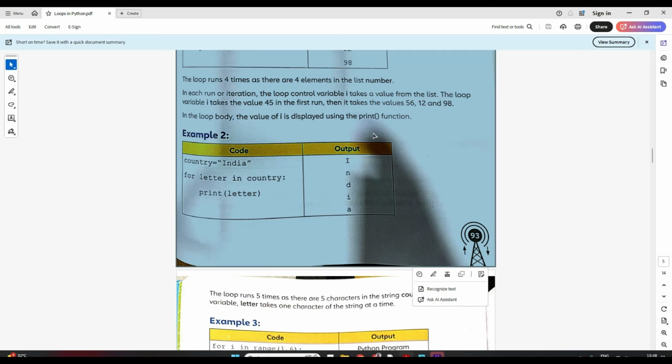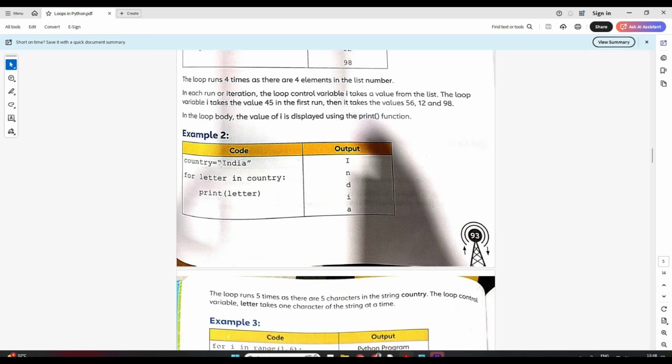Now see the second. Here I want to print each letter of the word. So I have specified country as India. So for letter in country, print letter. First it will take the letter I and print I. Then it will go up, the second letter is N, again it will print N. Again go up, take D, print D. Like this all the letters will be printed. Clear? Now see the third example. Here it's the same as I told you.